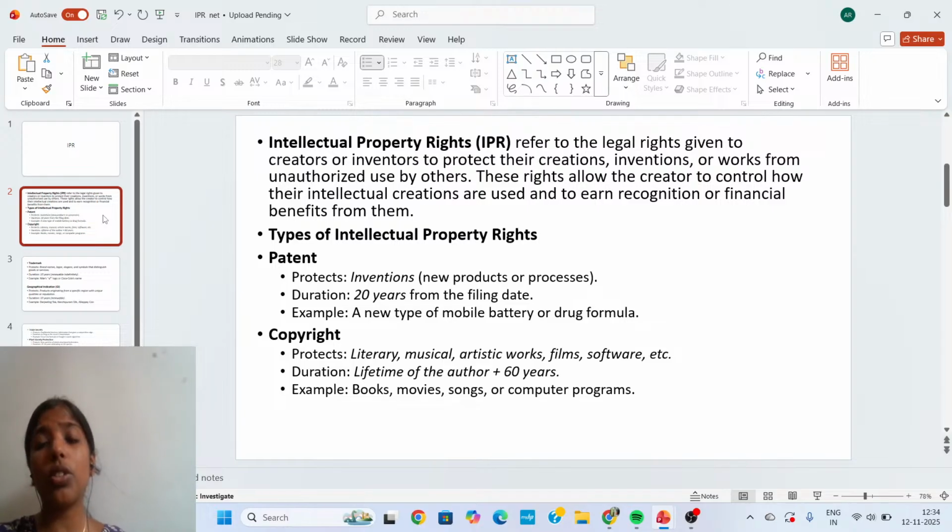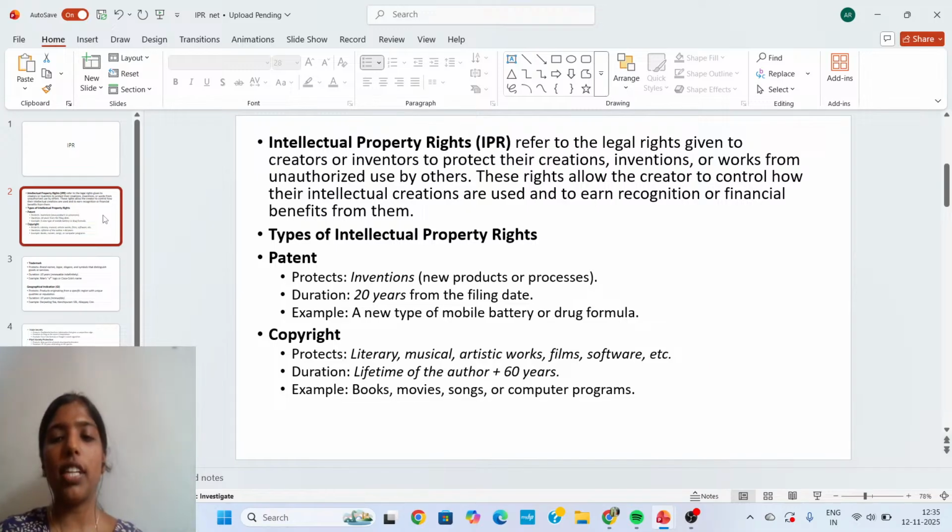Okay, intellectual property rights protect the creator's work or invention from unauthorized use by others. Mainly, these rights allow the creator to control how their intellectual creations are used and to earn recognition or financial benefits from them. So this is the simple definition of intellectual property rights. I hope you got the definition.